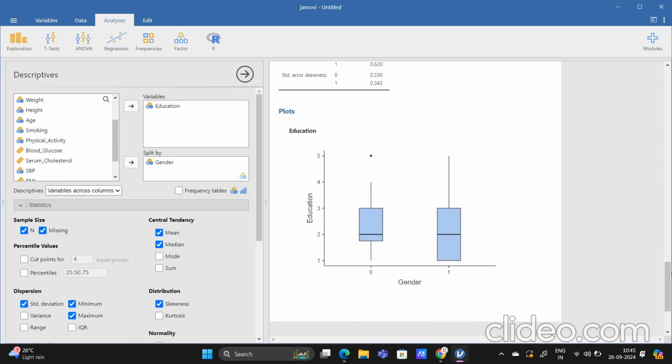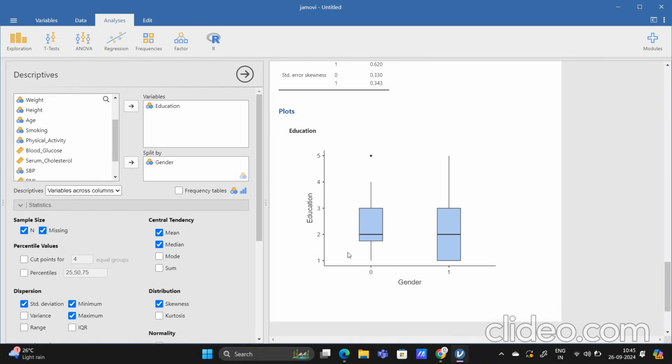As you can see, the side by side box plot is giving me some idea about the education among the genders, among the males and females. In case of females, the education is from rank 2 to rank 3.